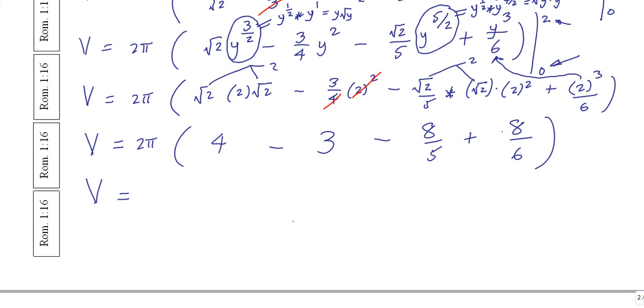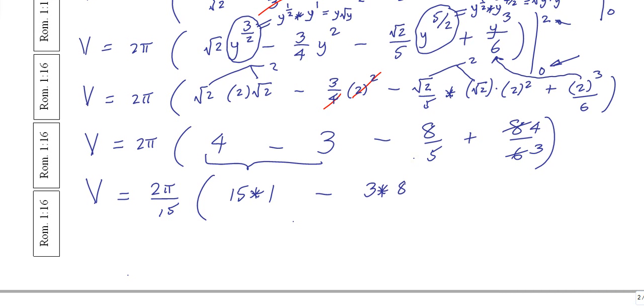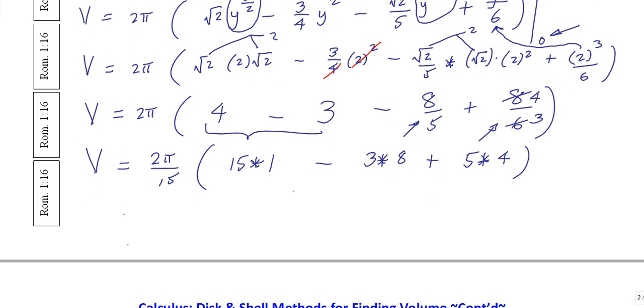So I get 2 divides 8 4 times, 2 divides 6 3 times. Let me pull out a 15 on the bottom like we did last time. So we get 15 times, before I do that, 4 minus 3 is a 1, so I get a 15 from that. Okay, 15 times 1, if you like, minus a 3 times that 8, from this term, plus a 5 times a 4, from this term. Okay, what is all of this? So hopefully it's going to match.